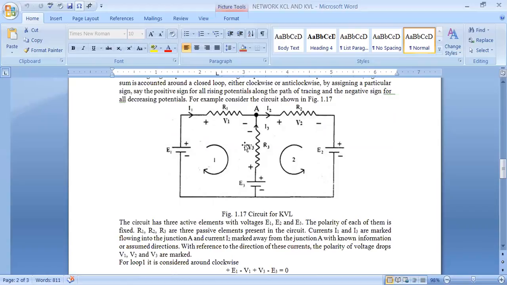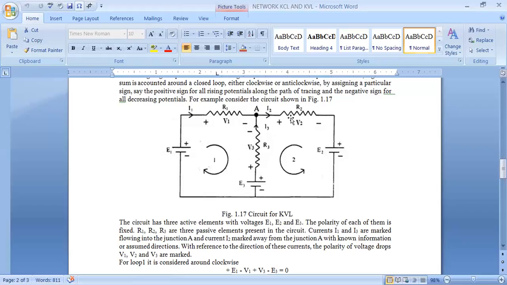See this loop 1. Two batteries, E1 and E2, are considered, and two voltage drops, V1 and V3. So we can define that the sum of EMF plus sum of drops is equal to 0 for this given loop 1. Sum of EMFs is E1 plus E2, two batteries, plus two drops, V1, V3, is equal to 0.